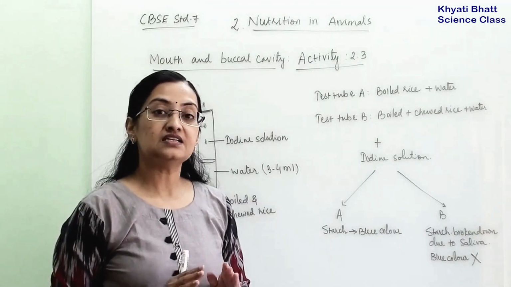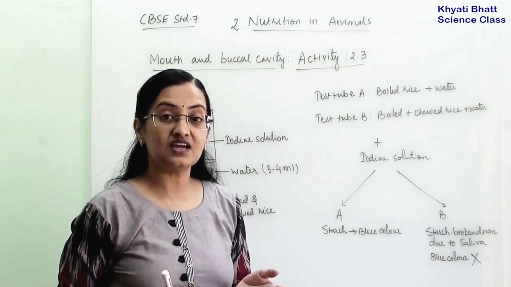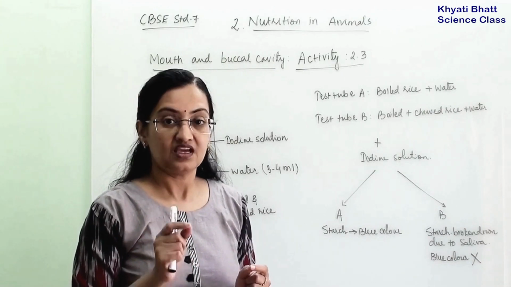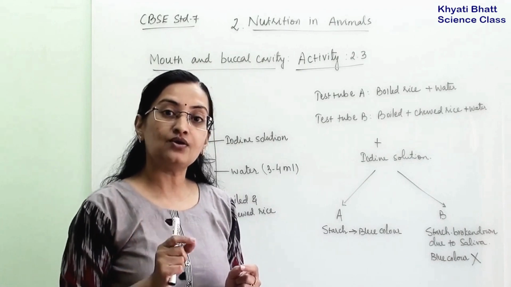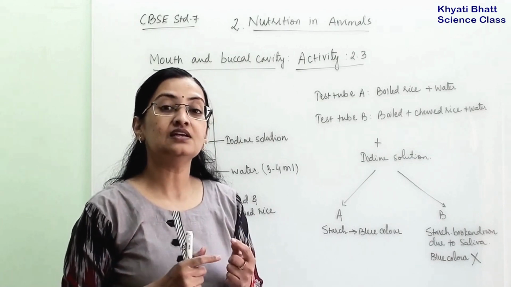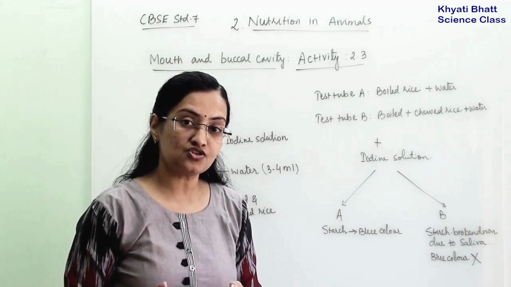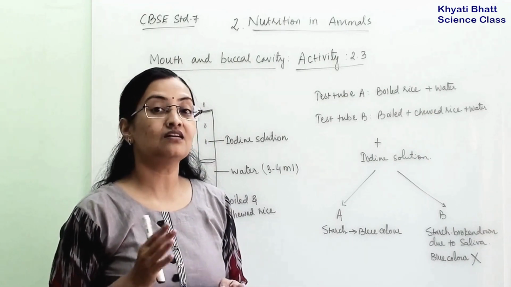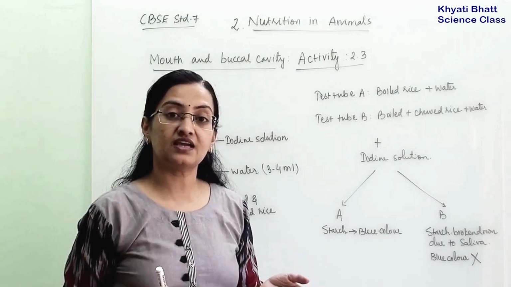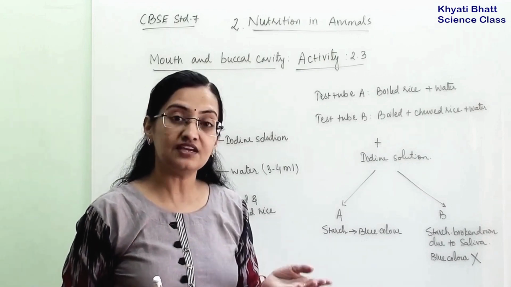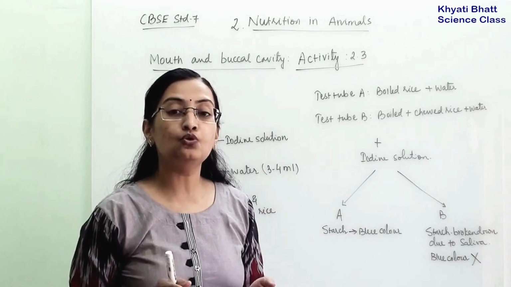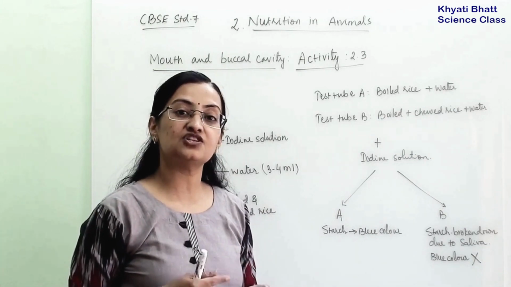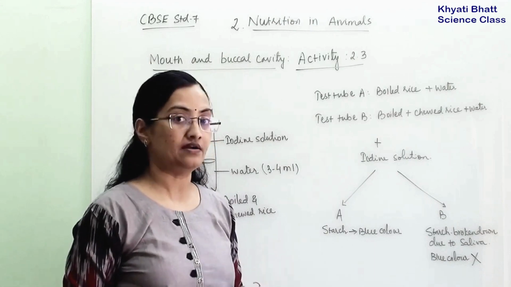Now iodine is an indicator. An indicator will show the presence of one specific substance. It will indicate something. Iodine has a property: when it comes in contact with starch, it will show blue or black color. We have seen this in an earlier chapter also, when we checked the presence of starch in leaves. It gave us blue and black patches on the green leaves. Similarly, we are checking the presence of starch in boiled rice.